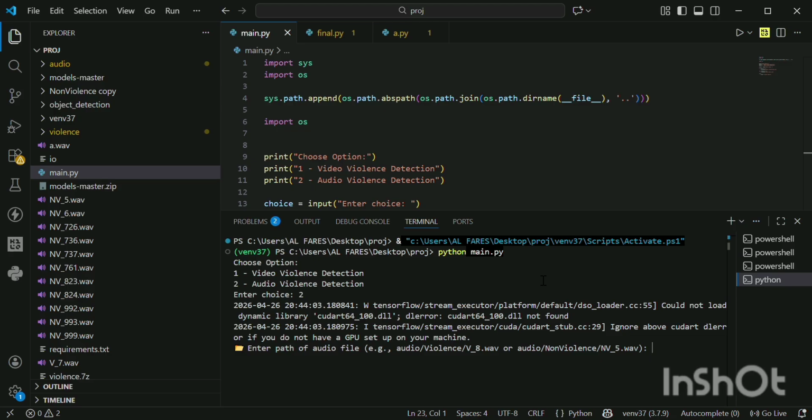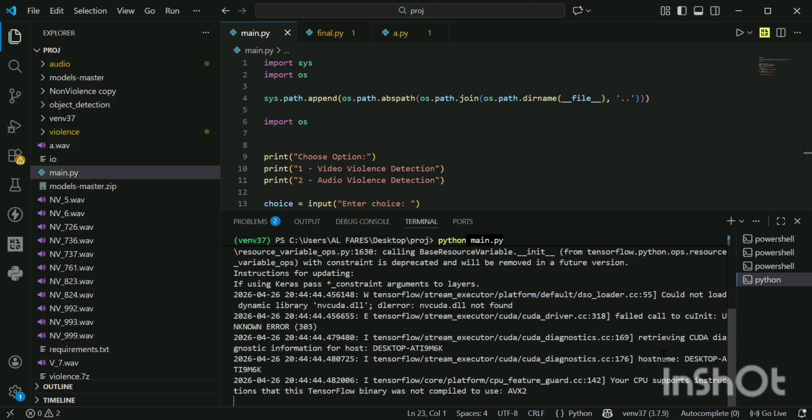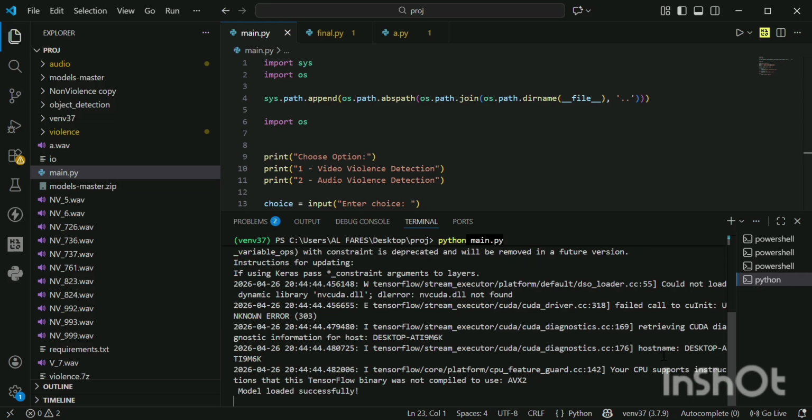It shows the options. First one is video violence detection and second one is audio violence detection, and it asks for the input. First I choose audio. It takes some time to load some packages. Then it asks for the path of the audio file. So I enter this audio file path.